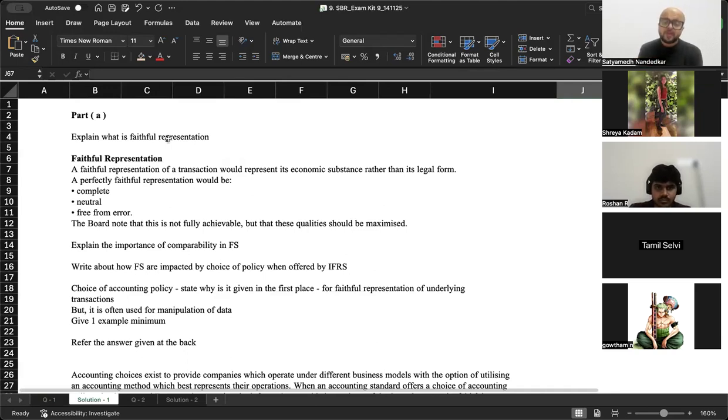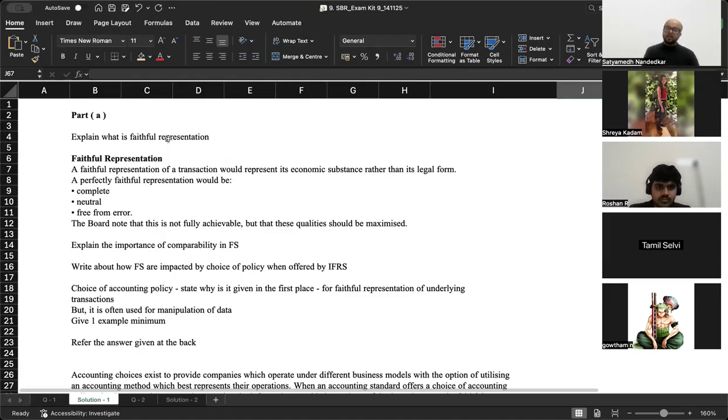What is faithful representation? A faithful representation would represent its economic substance rather than legal form. A perfectly faithful representation would be complete, neutral, free from error. The board notes that this is not fully achievable, but that these qualities should be maximized. Board as in IASB. They are saying that it might not always be possible, but the reason for choosing to